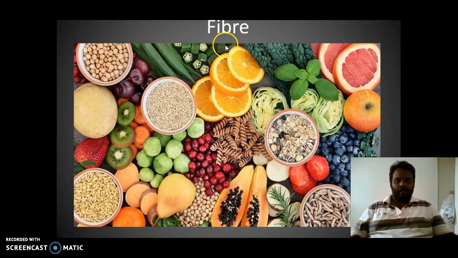Now you can see fiber. Most of the food we are eating contains fiber. This fiber will help us with digestion. You can see there are a lot of fruits and vegetables that help us to get the fiber.